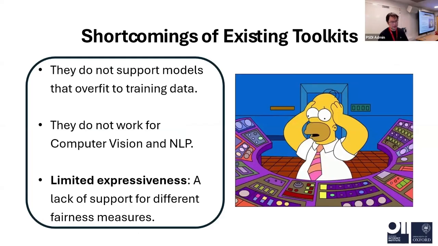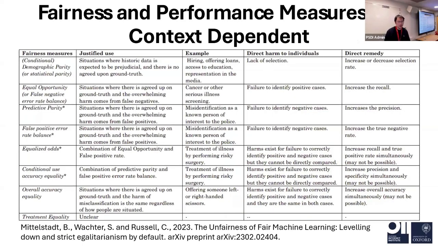The first issue is they do not support models that overfit to training data, which we have just mentioned. And they do not provide support for computer vision and NLP, which limits the application scenarios. Also these toolkits have limited expressiveness, so the fairness scores are very limited.